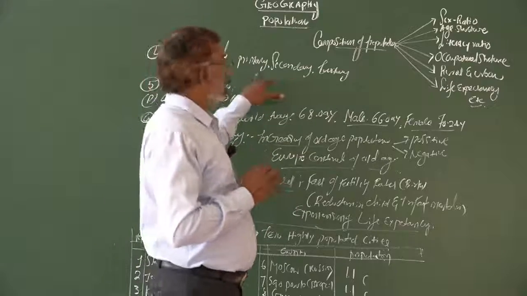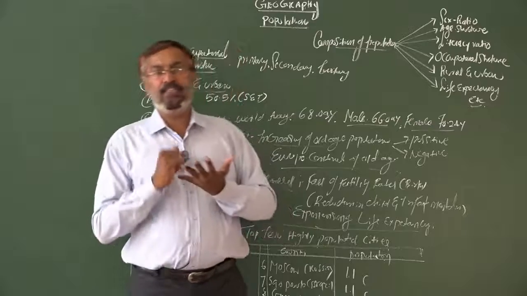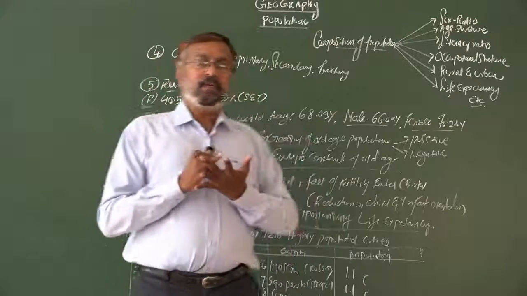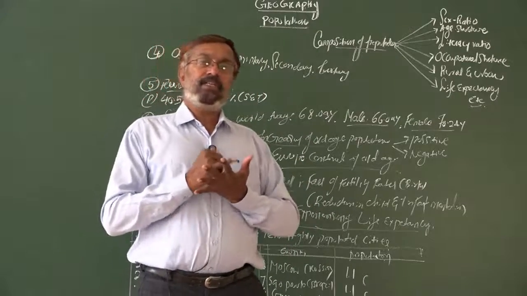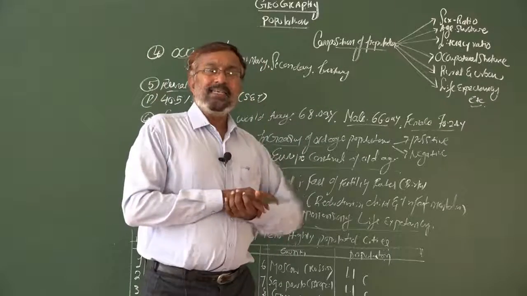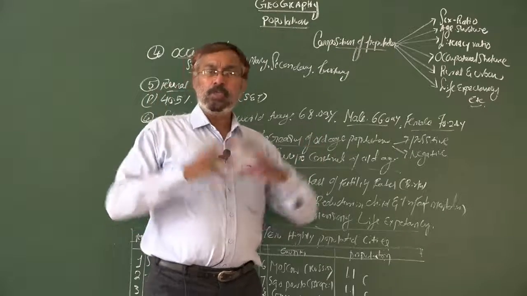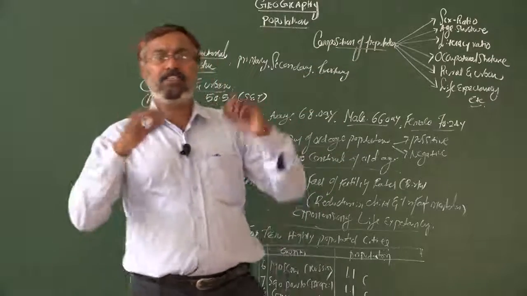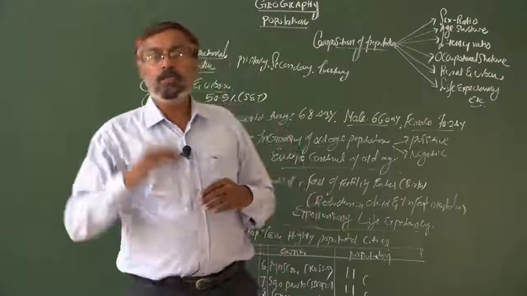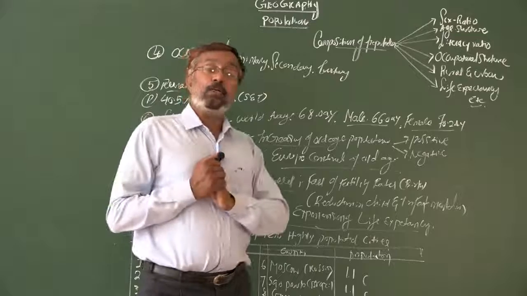Primary occupations are nothing but agriculture, fishing, lumbering, forestry and mining, which are related to primary occupations. Secondary occupation means industries, mainly manufacturing activities. Persons who are engaged in manufacturing activities come under secondary occupation. The third one is tertiary occupations.